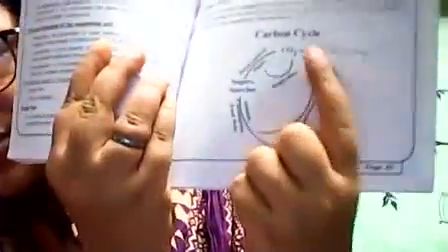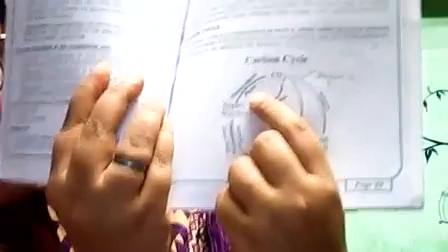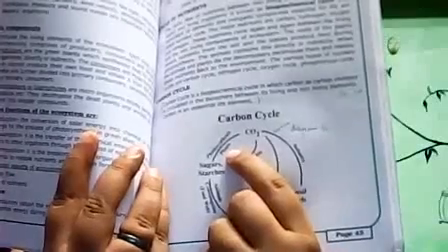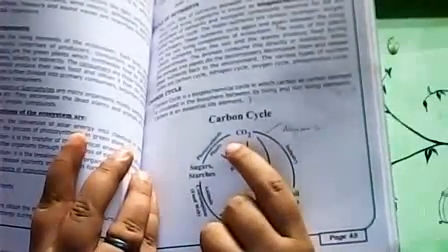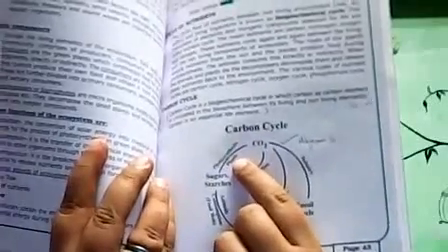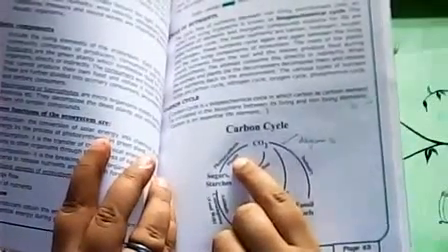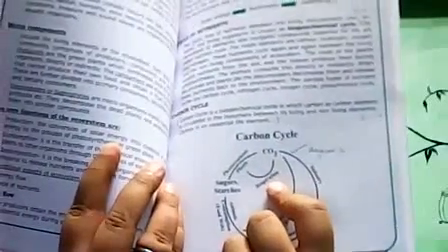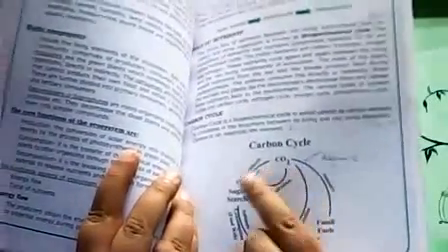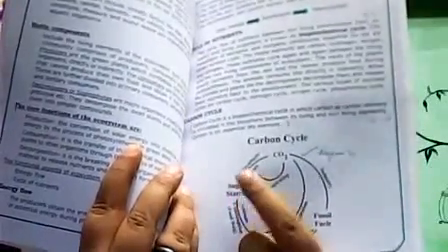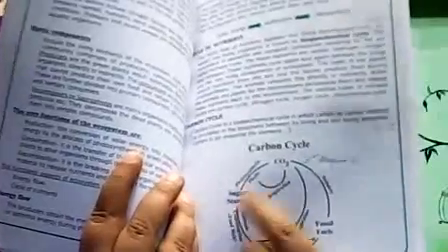You can look in your books because the image is coming inverted. During photosynthesis, plants absorb carbon dioxide, while in respiration they release carbon dioxide. And when they perform photosynthesis, the same carbon gets converted into sugar or sucrose.